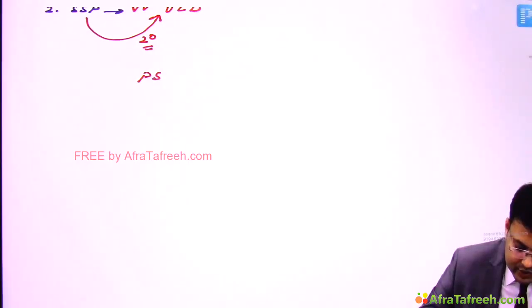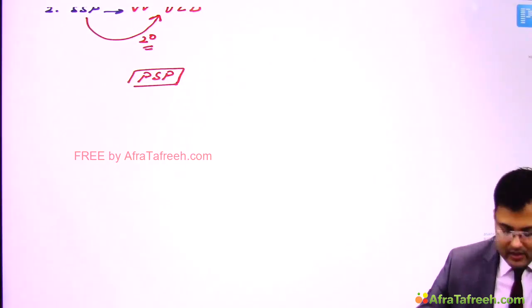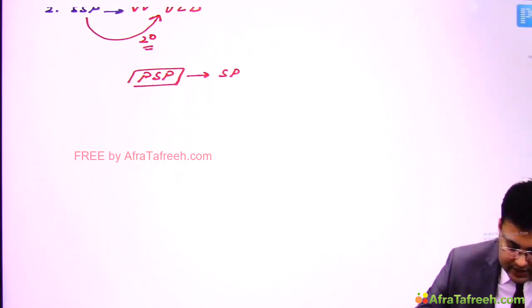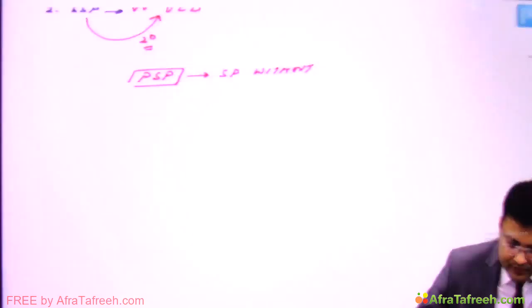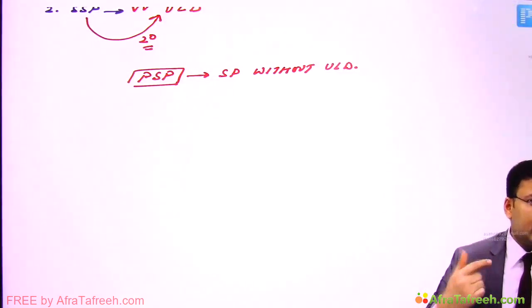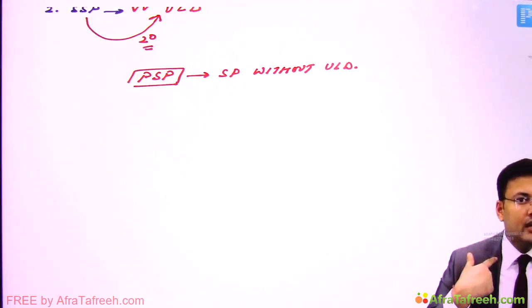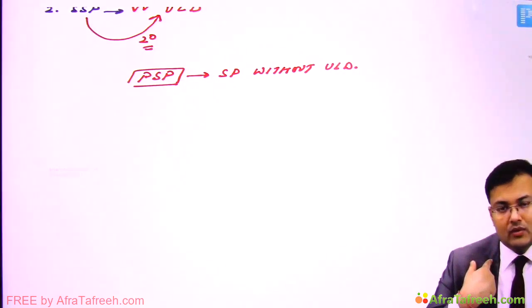So primary spontaneous pneumothorax. Clear? Here there is spontaneous pneumothorax without underlying lung disease. Okay, now see what is the problem in these patients. The majority of these patients have an apical subpleural bleb. What?